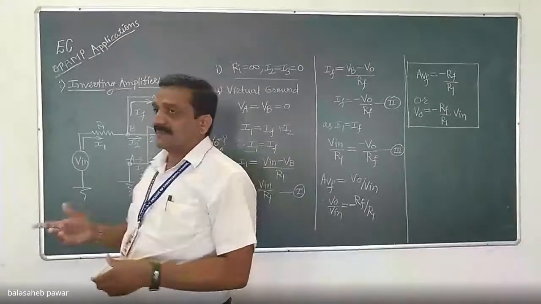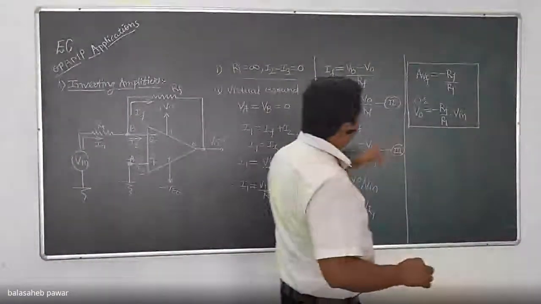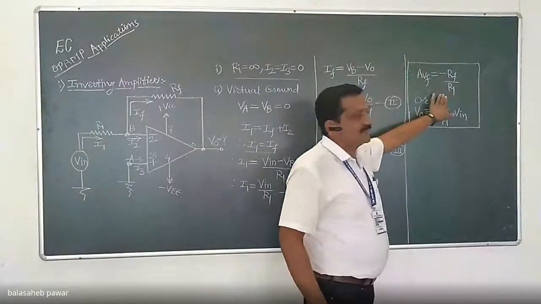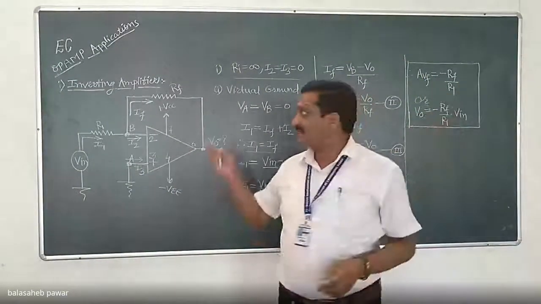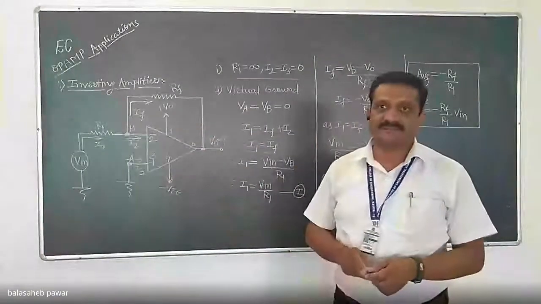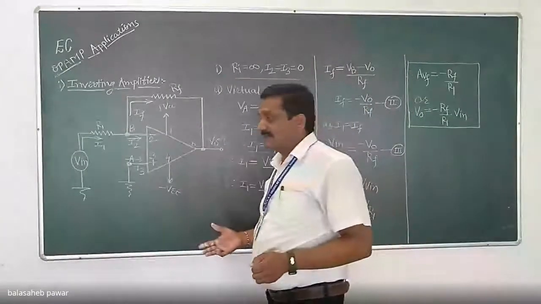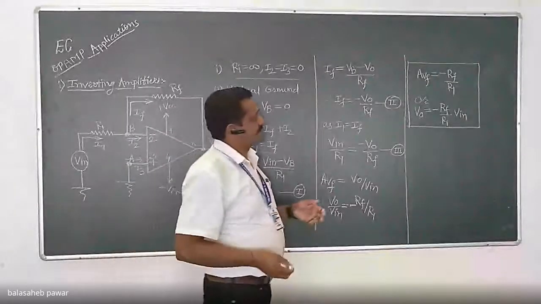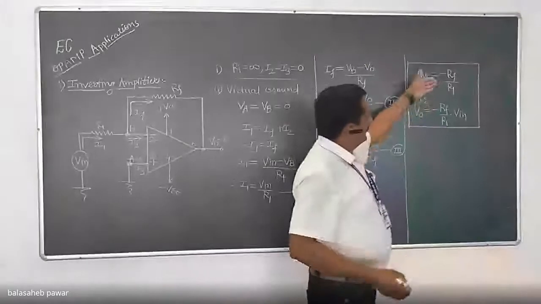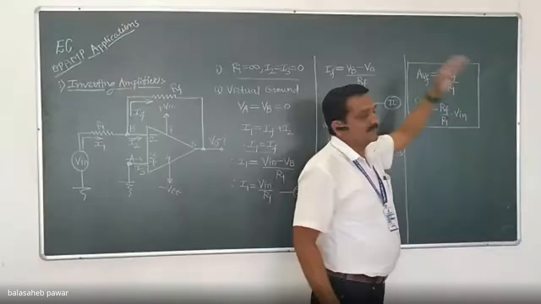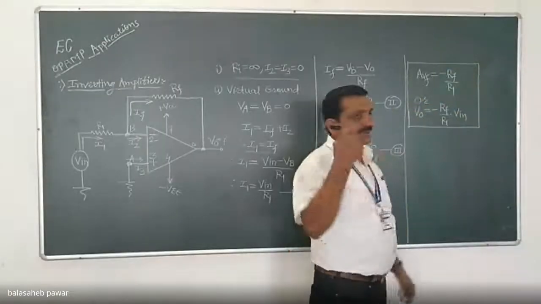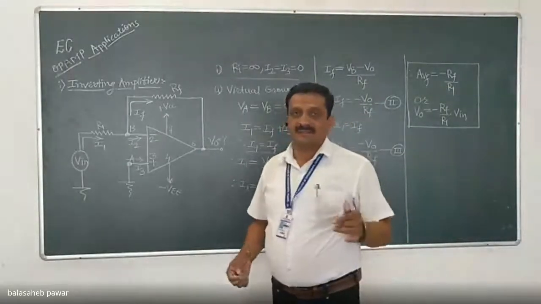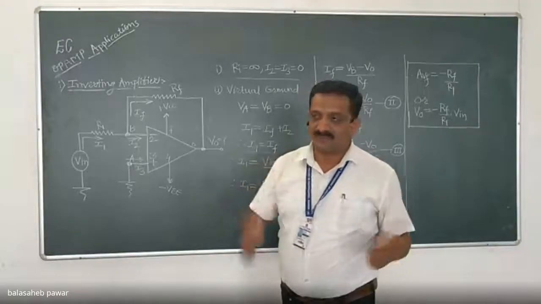Second point, the gain can be easily adjusted by selecting proper values of only two resistors, that is feedback resistor RF and R1. Whatever gain you require, you can simply obtain by selecting proper values of feedback resistor and input resistor. And third point, which you have to remember, there is a 180-degree phase shift between input and output.